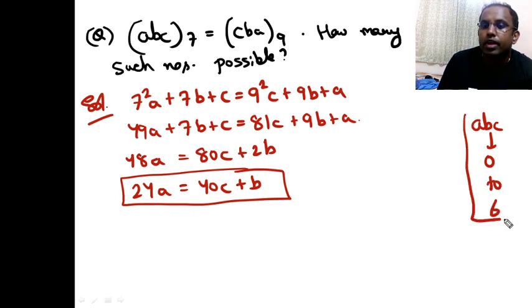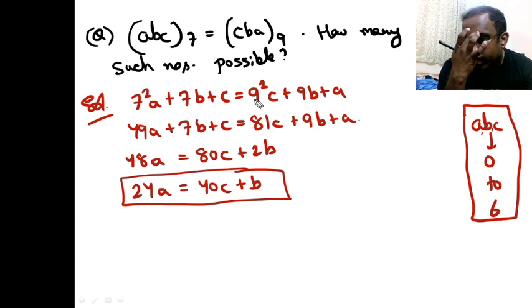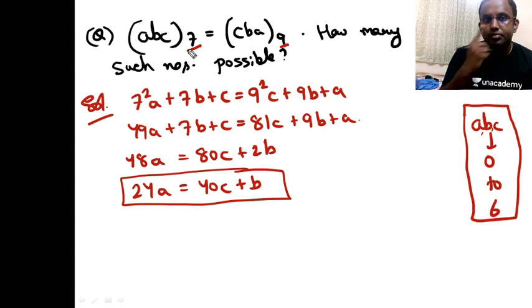It cannot take any other value, because the base is 7 and I cannot have a digit of 7 or more. Since ABC is in base 9 also and base 7 also, the smaller base is 7, so I can't put a number beyond 0 to 6.